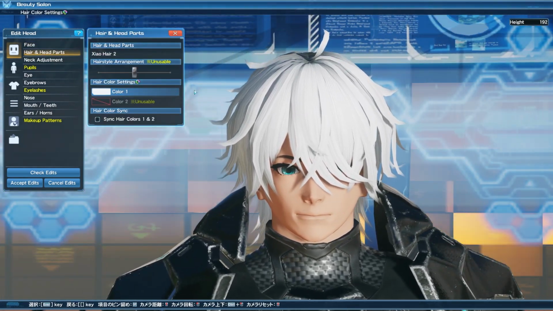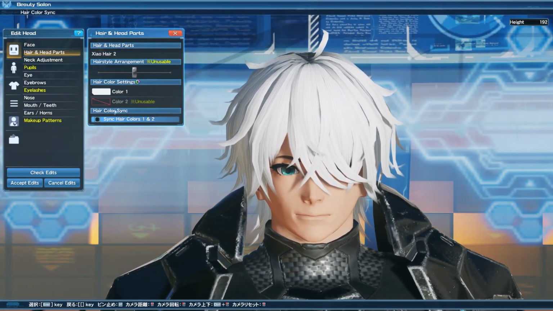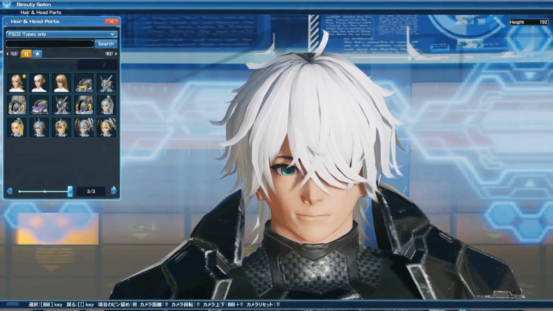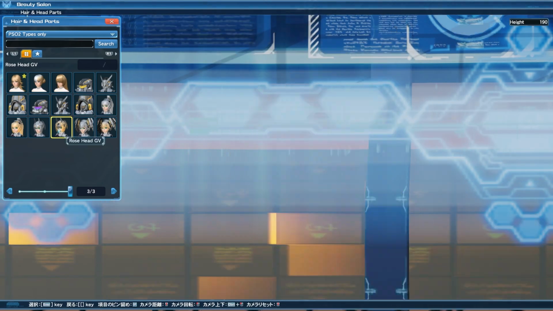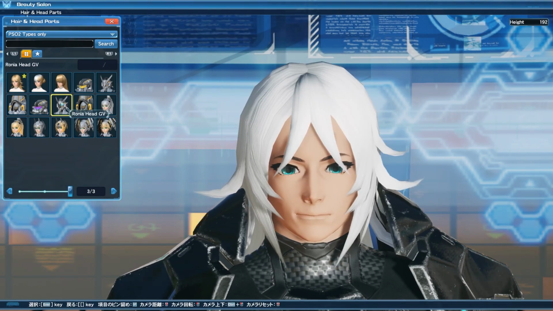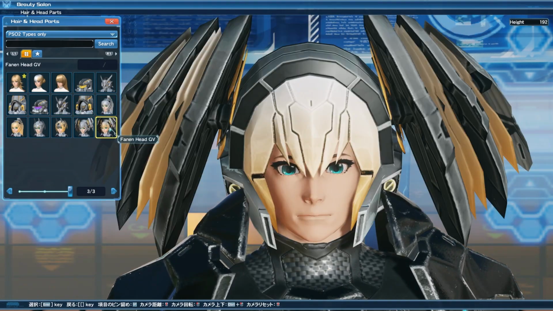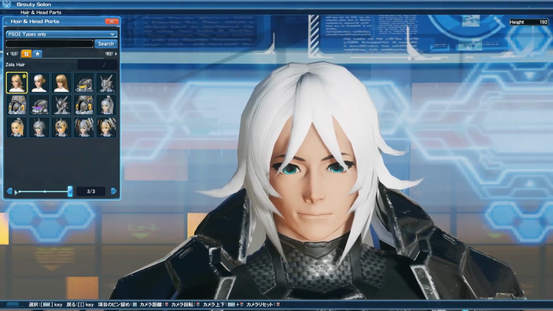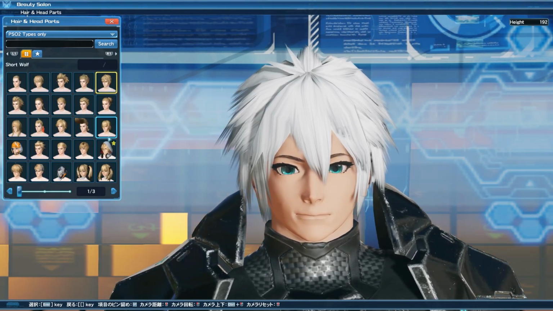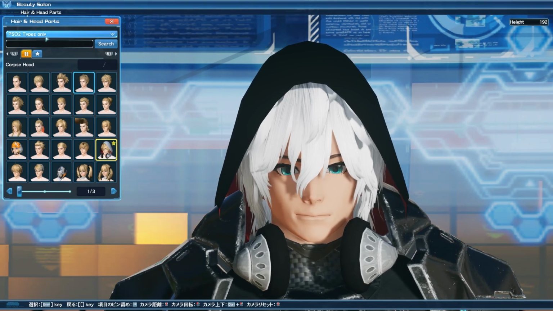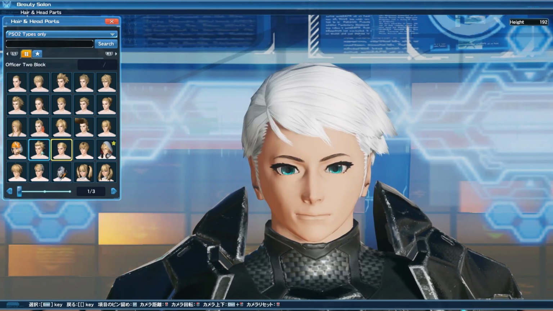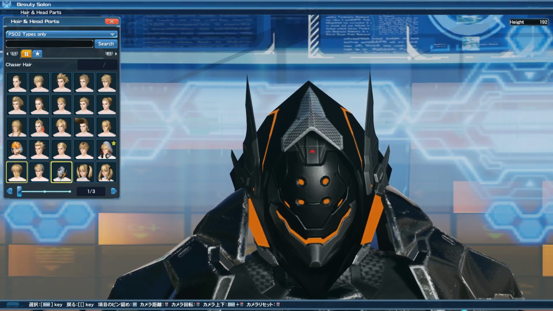The next is hair and head parts. This one's actually really cool because not only are you able to now use the cast heads, but you're also now able to use any hairstyle that was previously deemed for female only. And same thing for female characters, it's any hairstyle that was previously deemed for male only. The other thing to note is that if you are using a New Genesis head type, you are able to still use the cast heads, and you're also able to still use any of your older hairstyles that you previously acquired. So even if it is not a New Genesis specific hair type, you can still use that on the New Genesis head.